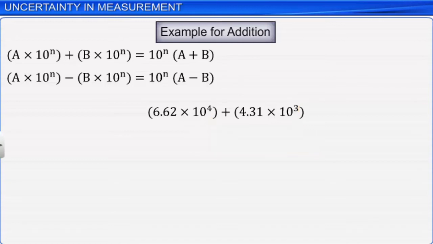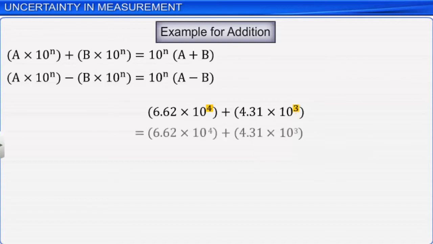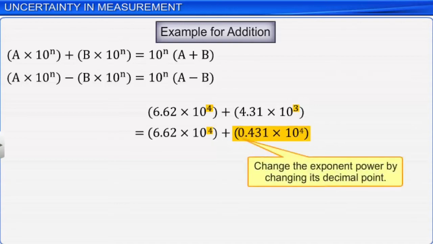As 6.62 has the larger exponent, that is 4, we have to convert the exponent of 4.31 to match the larger exponent. So, we rewrite 4.31 multiplied by 10 raised to 3 as 0.431 multiplied by 10 raised to 4.